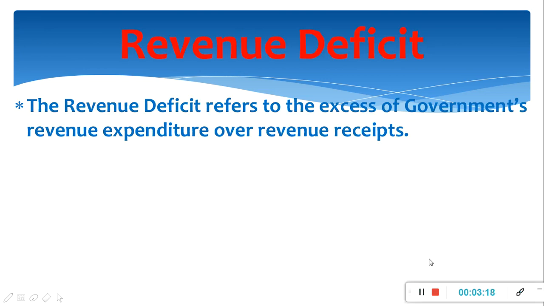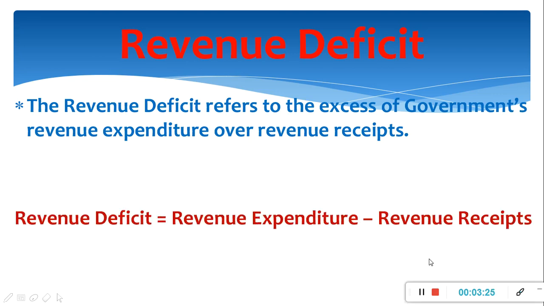Revenue deficit refers to the excess of government's revenue expenditure over revenue receipt, and the formula of revenue deficit is equal to revenue expenditure minus revenue receipts. The revenue deficit indicates that the government will not be able to meet its revenue expenditure from its current income, that is revenue receipts. When the government incurs a revenue deficit, it implies that government is dissaving.